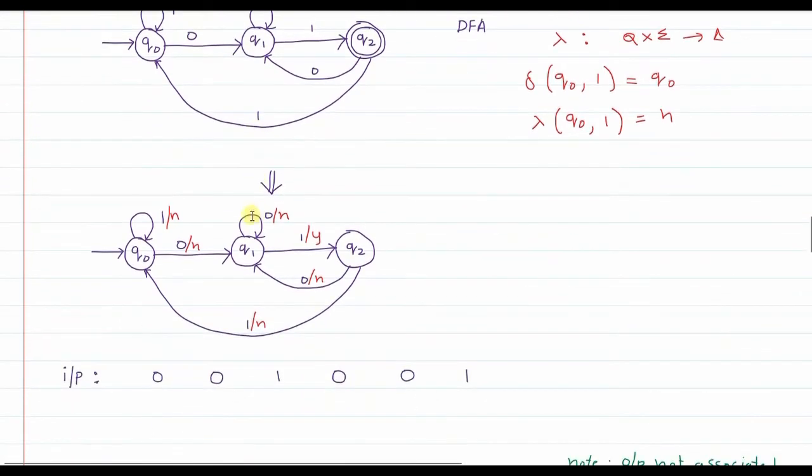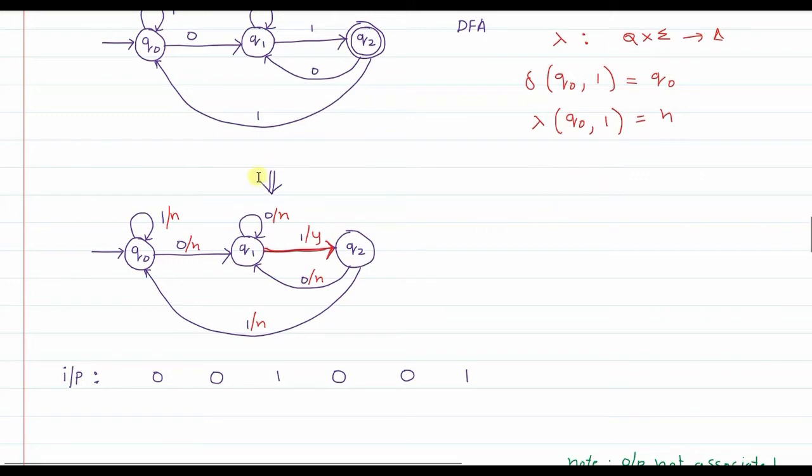That means in the modified version of the DFA, when you are going to design the Mealy machine, all those transitions that take you towards Q2, for example from state Q1 on reading 1, it takes you to Q2, right? So this is the one transition that takes you to the final state Q2.